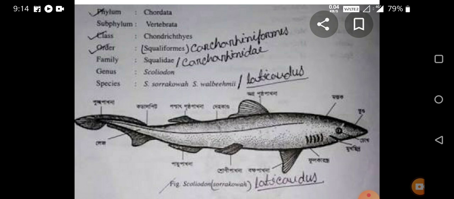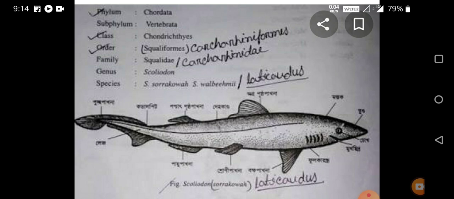Now the second part of the body, that is the trunk. The trunk of the body of this animal is broad at the anterior region and narrow toward the posterior region. The trunk provides the fins. In Scoliodon, there are 2 types of fins. One is the paired fins and another is the unpaired fins.